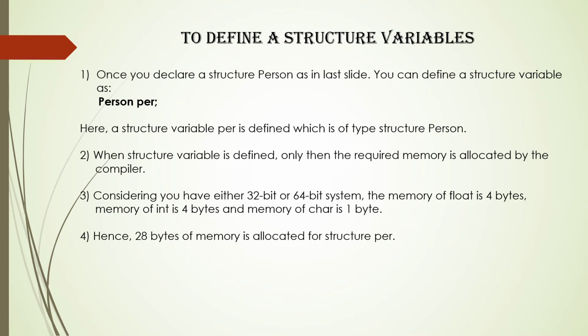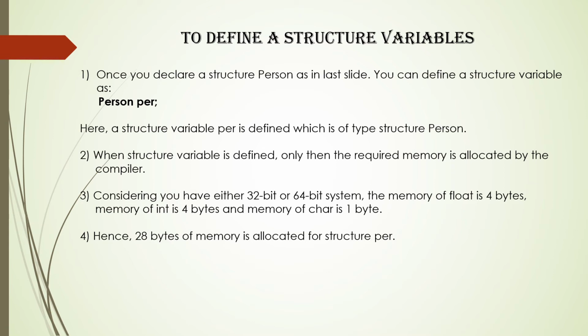But if you have noticed, there was written char name and in brackets 20, that is, the size of the name was 20. 20 spaces are allocated for character data type. That means 20 into 1, a total of 20 bytes for character data type in structure person. So the person structure will contain a total of 28 bytes of memory. That is, 28 bytes of memory will be allocated: 20 for character, 4 for int and 4 for float.